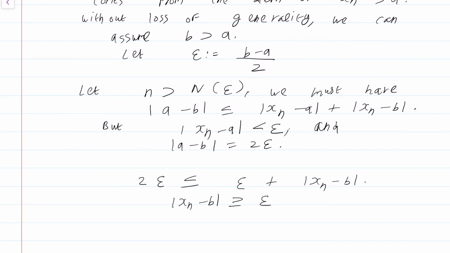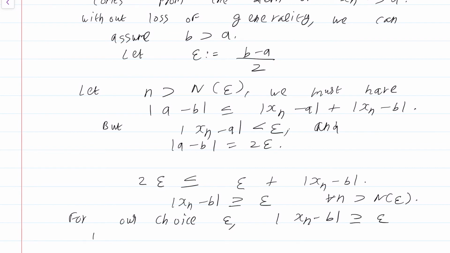And this is true for all n greater than n of epsilon. Okay? If you think about this, what this is really saying is that for our choice of epsilon, mod xn minus B is greater than or equal to epsilon whenever n is greater than n of epsilon.